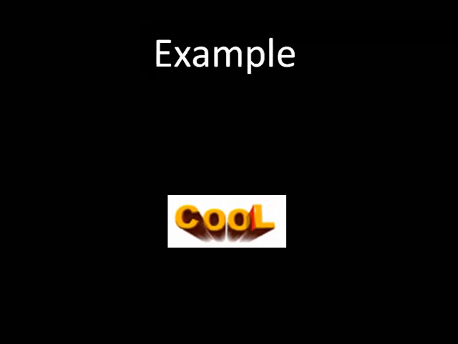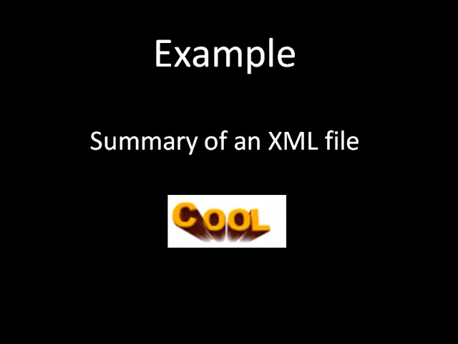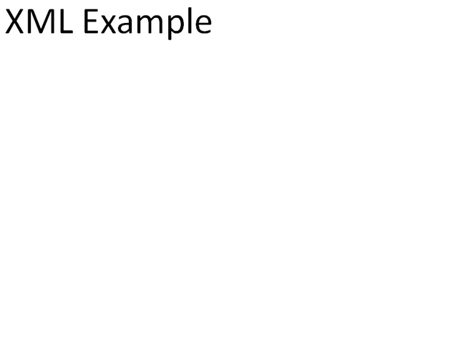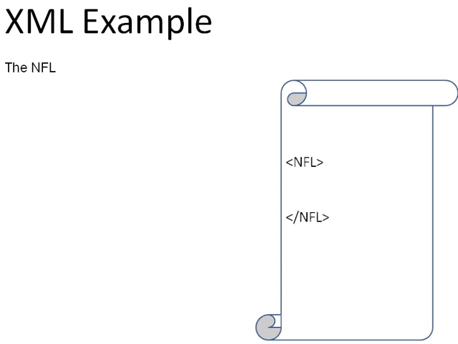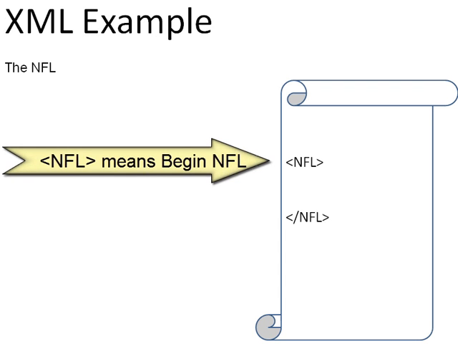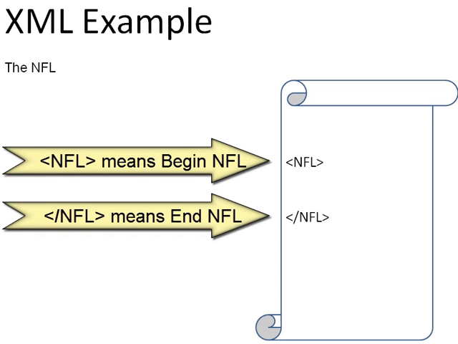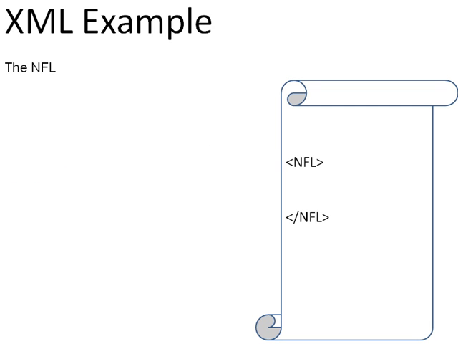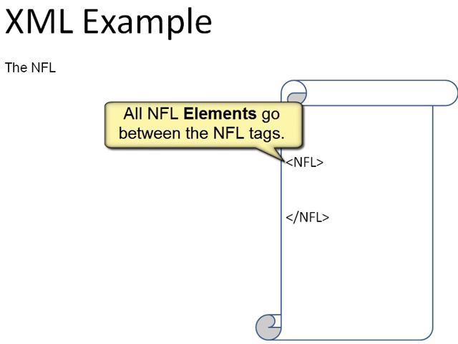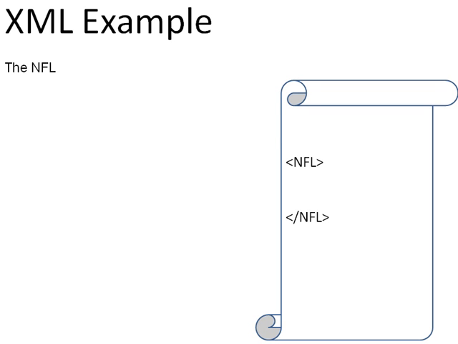So here's what's cool about XML. Let's start off with an example. The NFL, we represent NFL by the beginning NFL tag and the ending NFL tag. Now, everything that belongs to the NFL must go inside of these tags. Now, I'll tell you one thing I know right now about this.